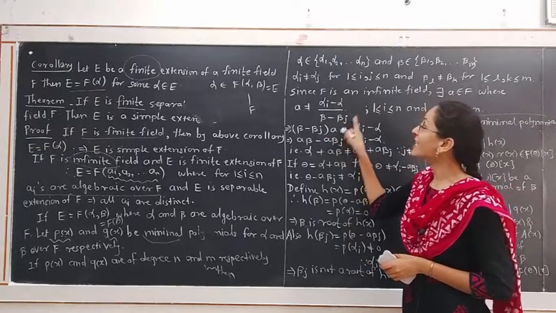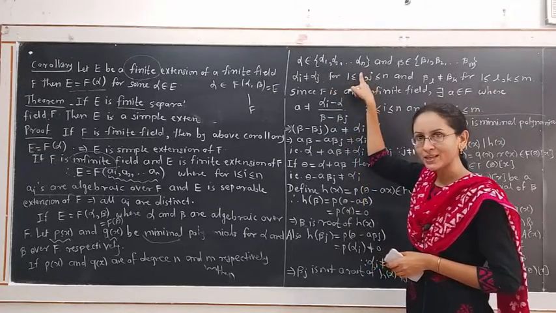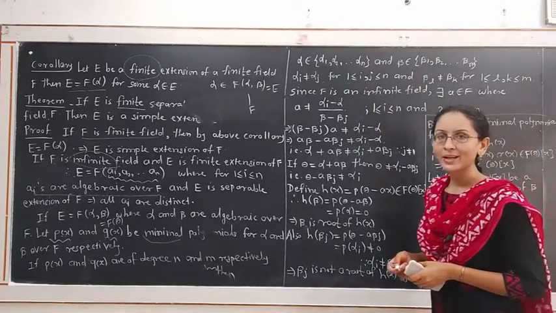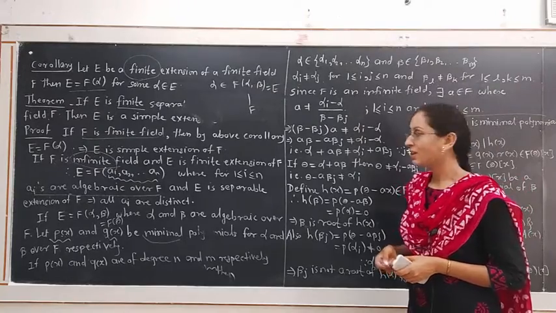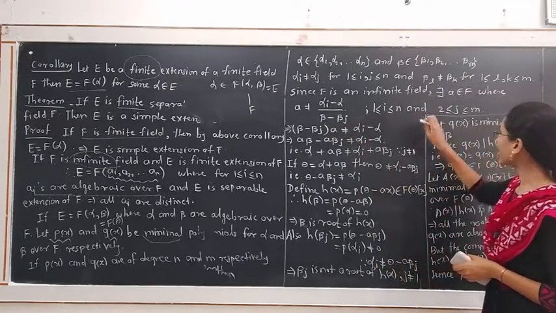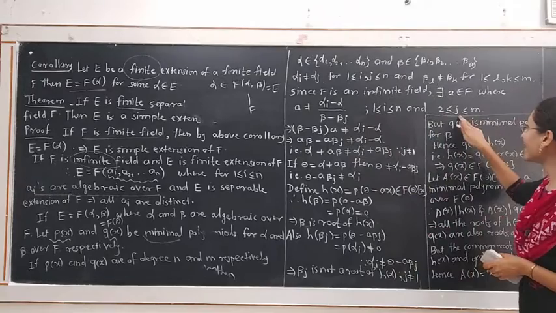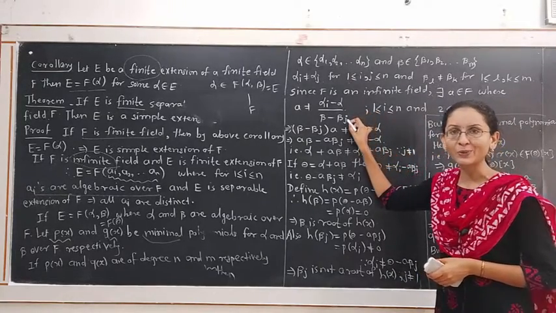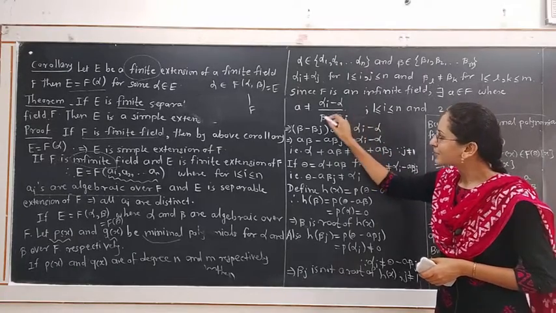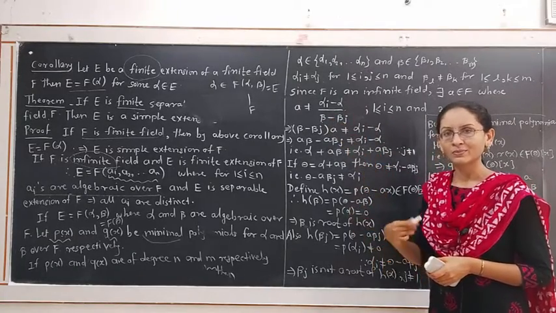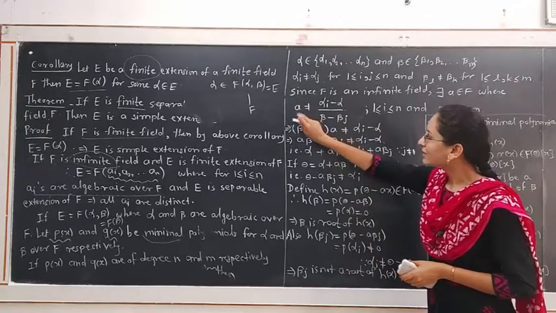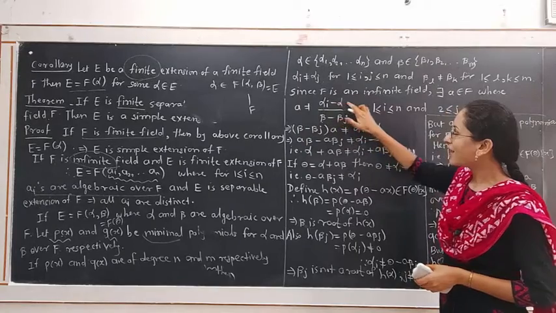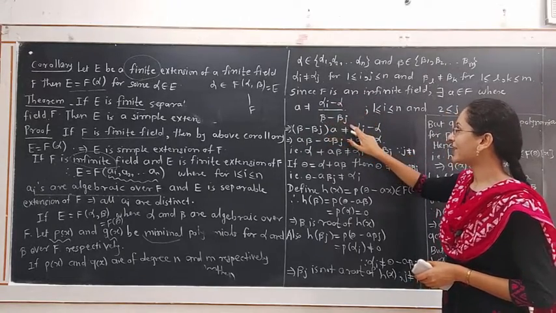What is alpha? Alpha is one of the roots of polynomial P(x), and beta is one of the roots of the polynomial Q(x), where beta does not take the value beta 1. The mentioned condition is 2 less than or equal to j less than or equal to m, meaning here we are varying the value of j from 2 to m. Consider an element in this form: (alpha i minus alpha) upon (beta minus beta j).